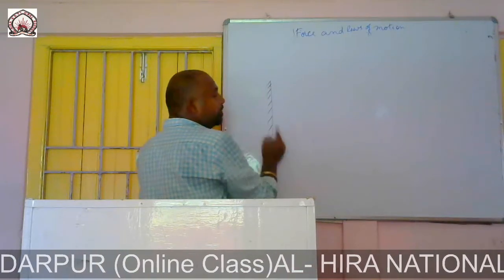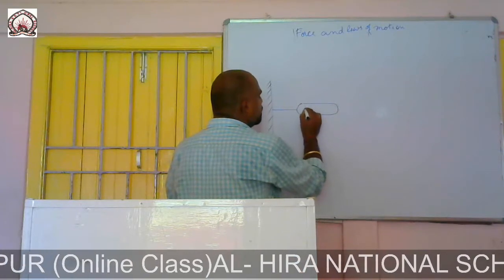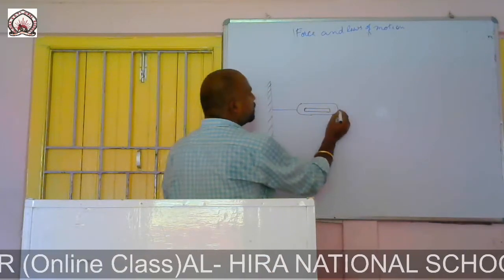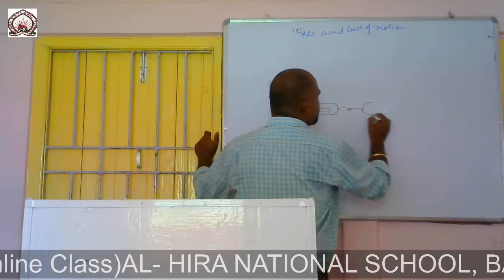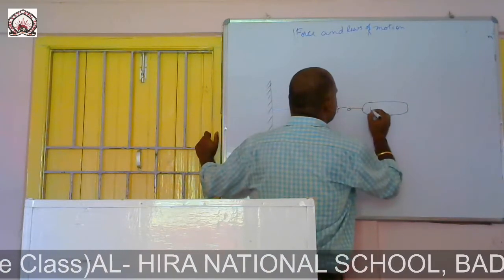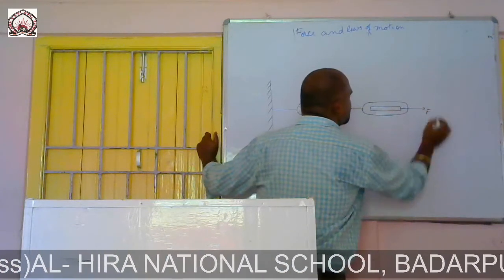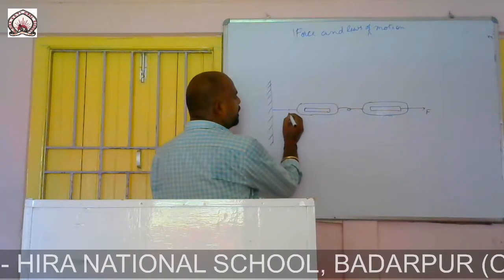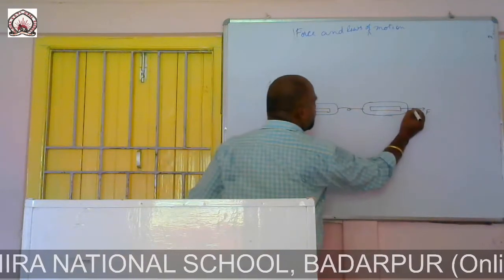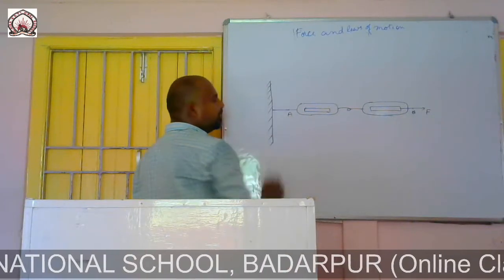Let us take two spring balances. This is a spring balance. Now a force has been applied. Let us consider this end A, and this one B. Now this end is attached to a fixed support.